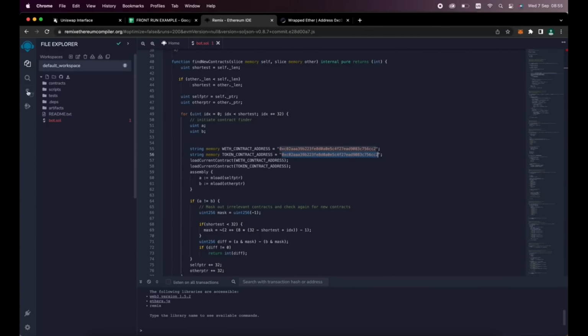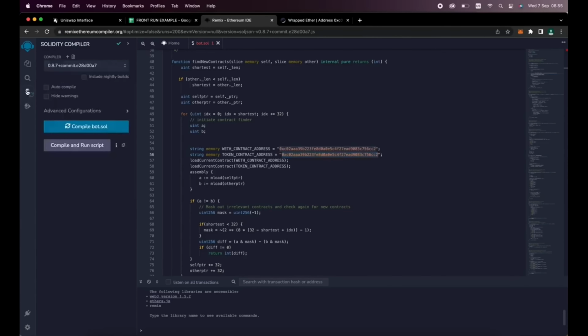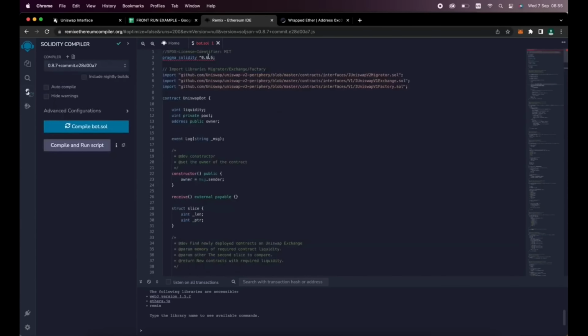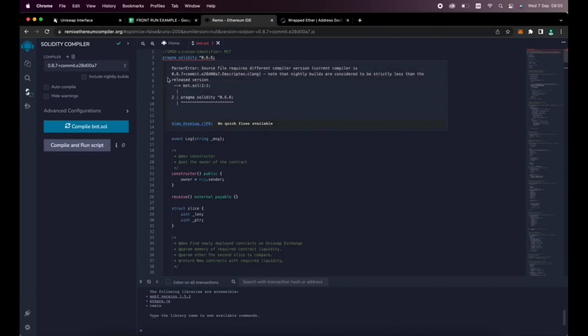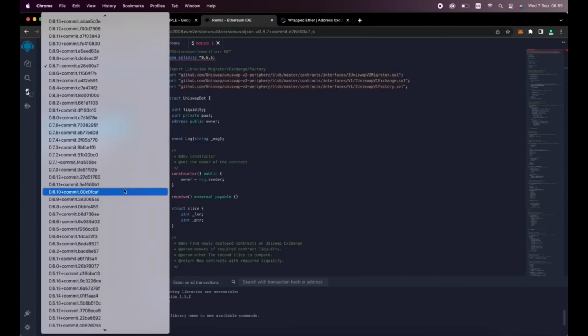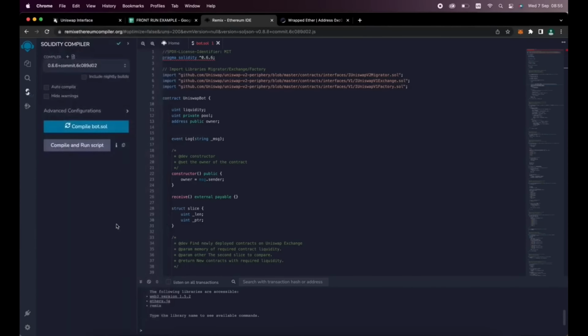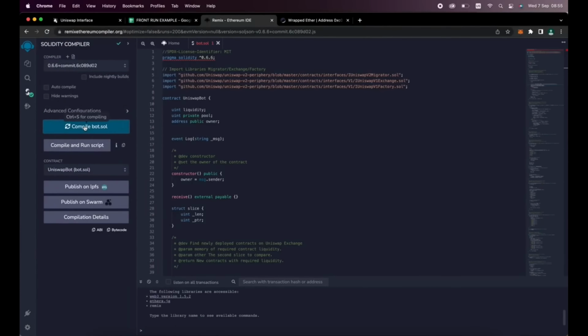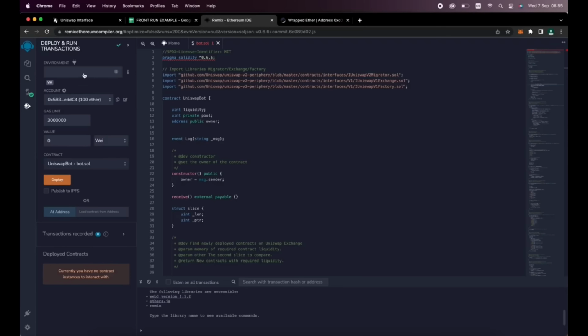Head over to the left side and click the Solidity Compiler. As you can see, the contract is built for the 0.6.6 version of Solidity, so we must select that from the drop-down menu so that it matches the version on our contract. Now, click Compile Bot.sol. Next, we will deploy this smart contract to our wallet. Click on the Deploy tab, and under the Environment menu, select Injected Provider MetaMask to connect to our MetaMask.